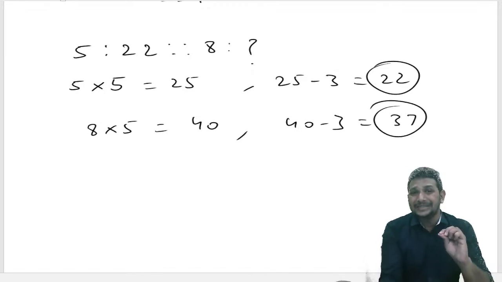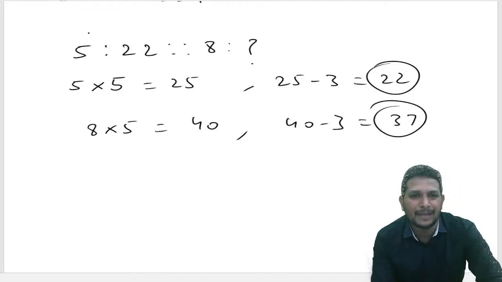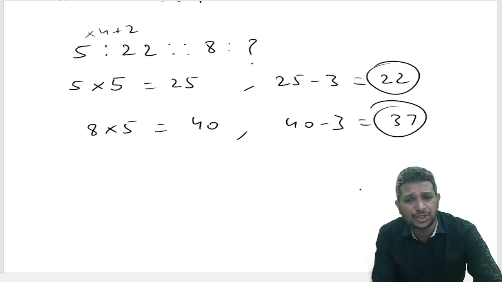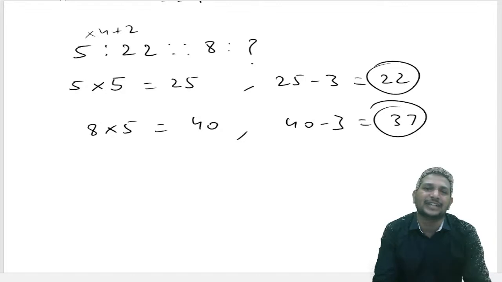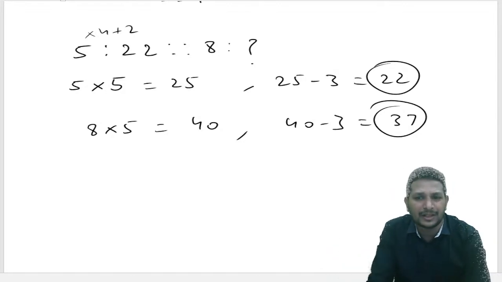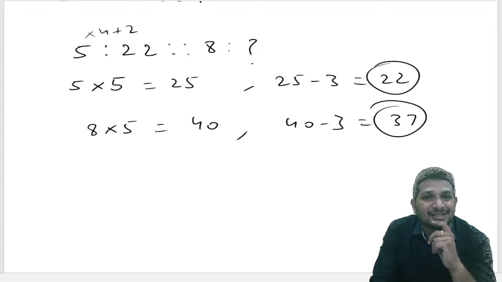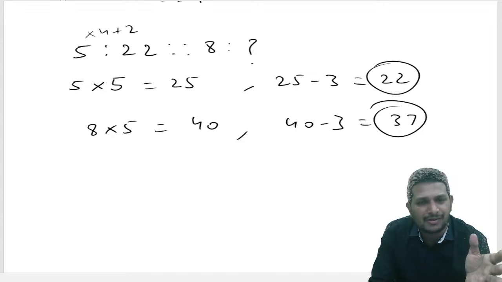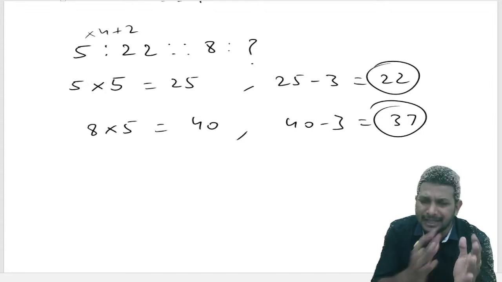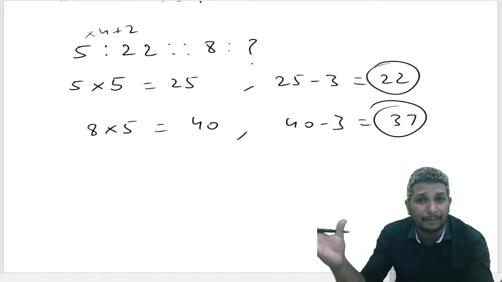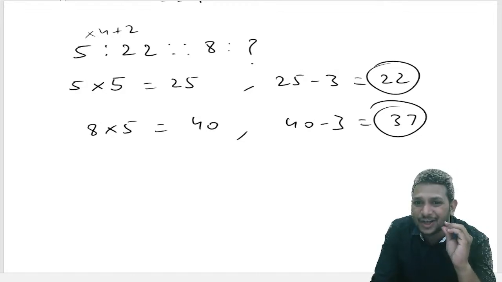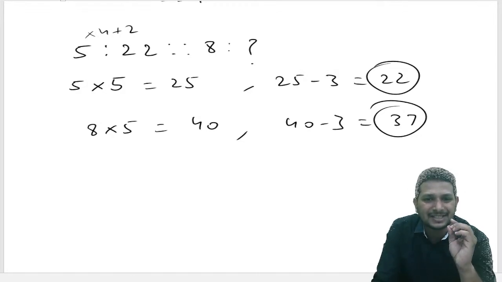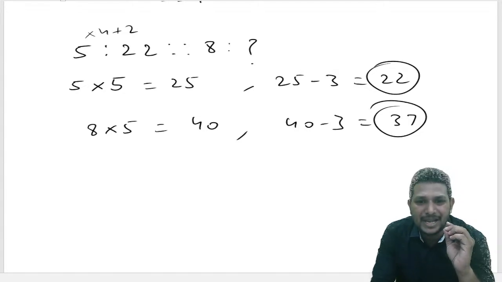Why we got only this logic: you might have thought that 5 multiplied by 4 plus 2. 5 fours are 20, 20 plus 2, 22. But if we apply the same logic, 8 multiplied by 4, 32, 32 plus 2, 34. But we don't have the answer 34 in the options. The logic we took is wrong. There might be some other logic. Just need to think in a broad way. 5 multiplied by 5 subtracted with 3. So we got the logic and we got the answer which is in the options also. So here we got the answer as 37. That's nothing but option B.